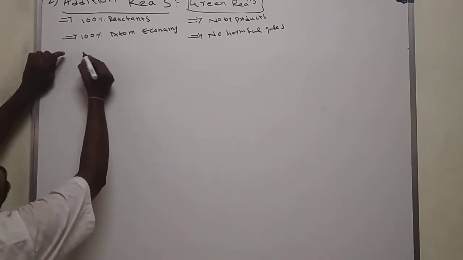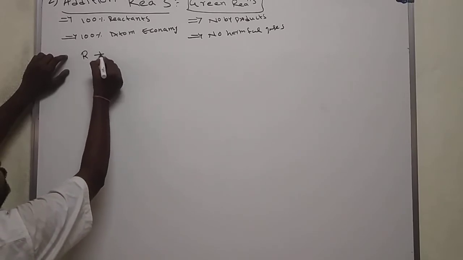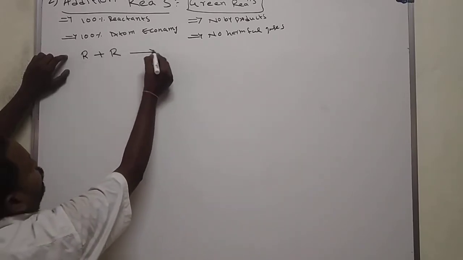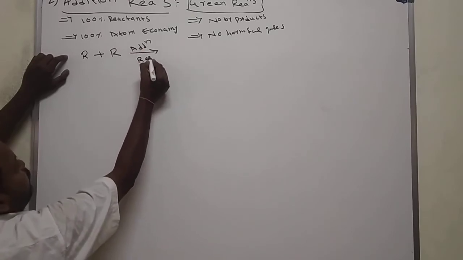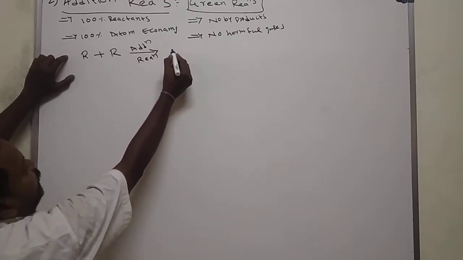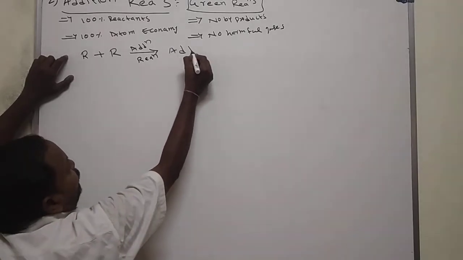Here both reactants are involved in the addition reaction and form the addition product.